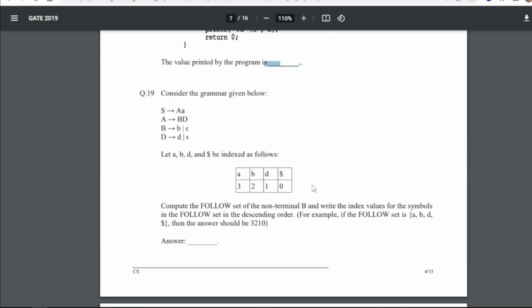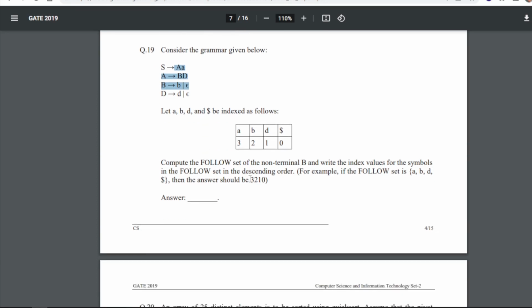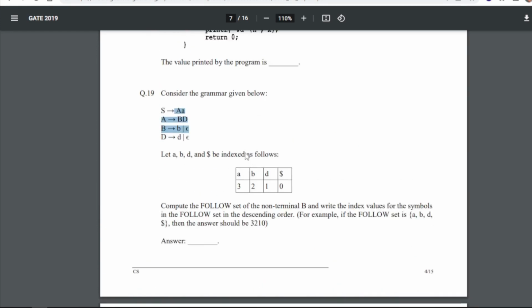For 19, consider the grammar given below. This is the grammar that we have. Let A be 0, B be 1, and so on, as indexes. Now compute the follow set of the non-terminal B and write the index values for the symbols in the follow set in descending order. For example, if the follow set is A, B, D, then the answer should be 3210. So for 19, our answer will be